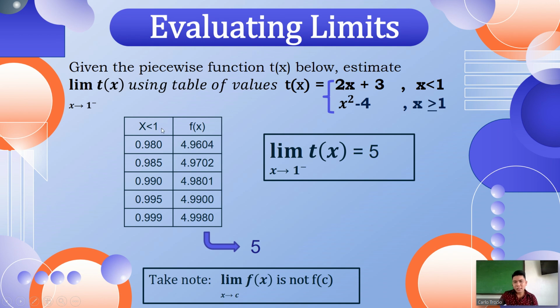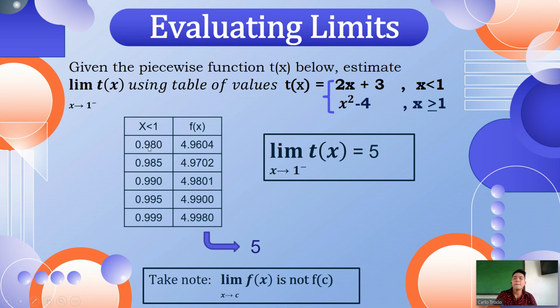Since x is less than 1 because this is negative, we are going to use this expression, 2x plus 3, since it has the condition x is less than 1. We cannot use the other one because it is greater than or equal.